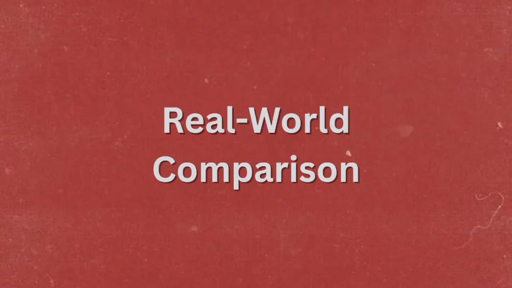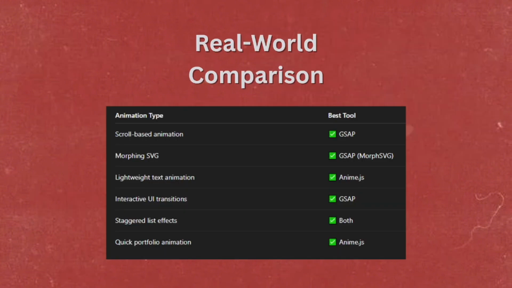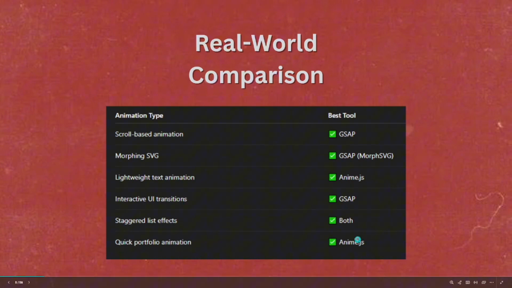So for the real world comparison, here is the animation type and the best tool. If you want scroll-based animation, go with GSAP. If you want morphing SVG, then go with GSAP, rather MorphSVG. And if you want lightweight text animation, then go with Anime.js. And if you want interactive UI transitions, go with GSAP. If you want staggered list effects, then go with both GSAP and Anime.js. And if you want quick portfolio animation, then go with Anime.js.